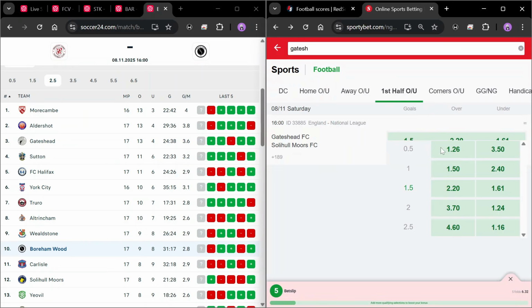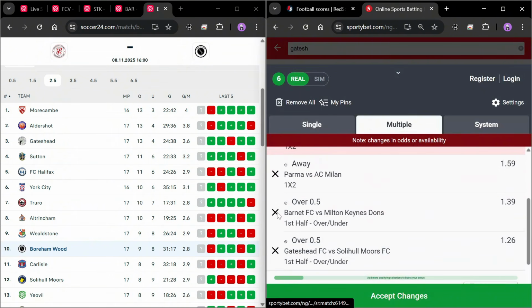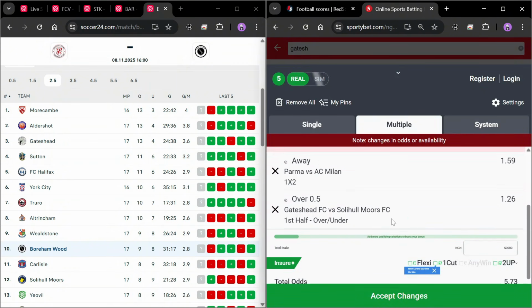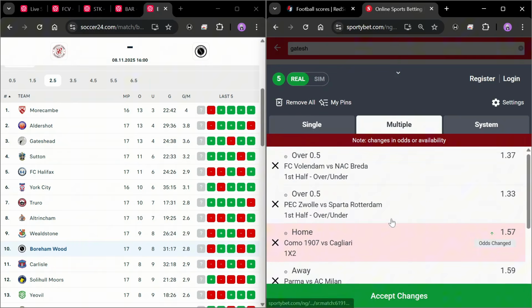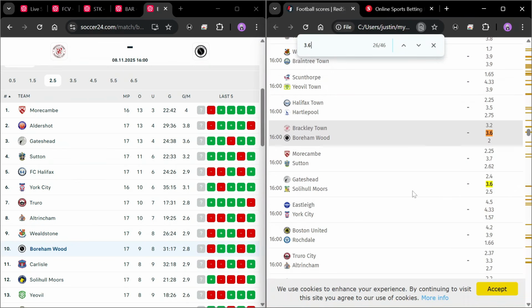And you can see this 1.26. You can see from the Championship we got 1.41, and from the other leagues we are getting 1.30, 1.26. But the Championship that I said was difficult was giving us a higher odd to actually get over 0.5 goals in first half. So if we take this off, you see it's still almost 6 odds, but now lesser. So your structure still remains the same regardless of the odds you are using. That is the thing with using this particular odds in making predictions.